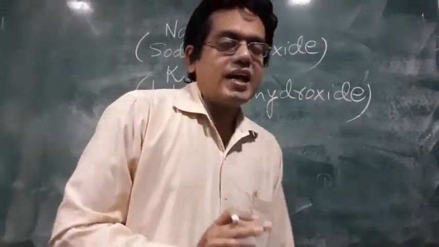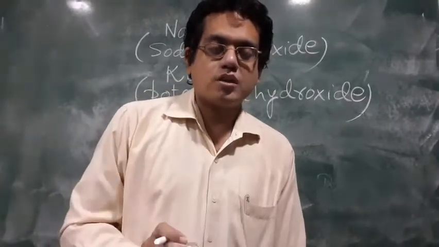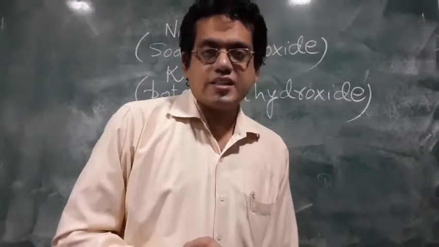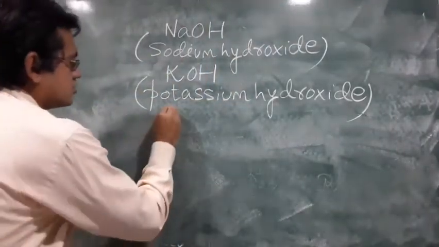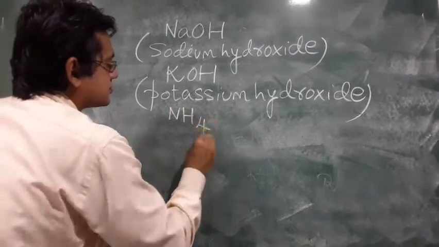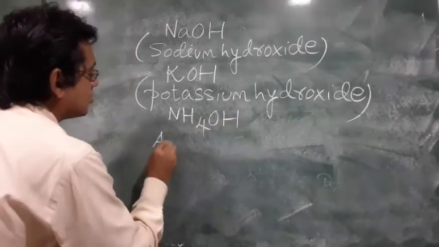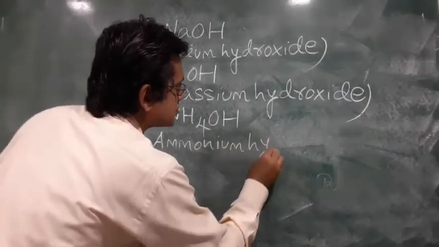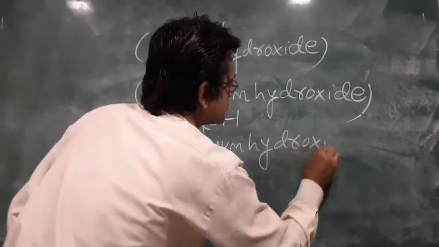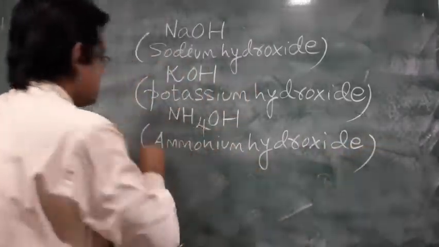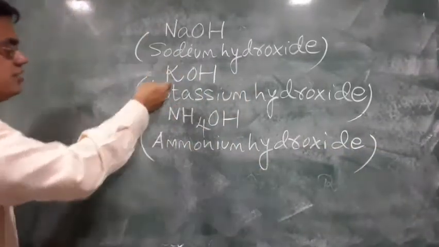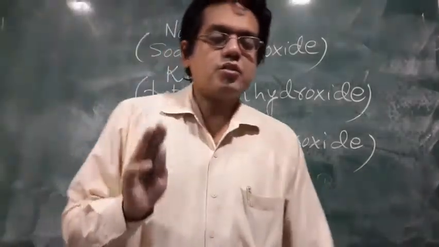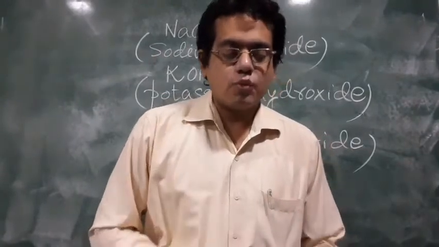The definition says an alkali is a base which is soluble in water. So sodium hydroxide, potassium hydroxide, and even ammonium hydroxide are soluble in water. So this is called ammonium hydroxide. So these three alkalis are actually soluble in water. Okay, so an alkali is a base that is soluble in water.